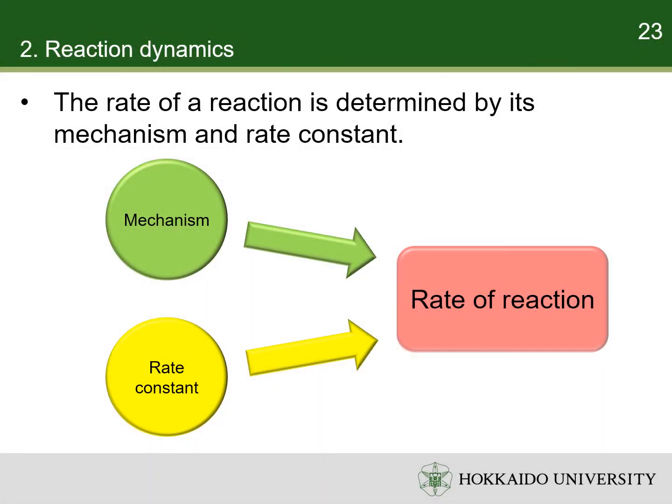The rate of a reaction is determined by its mechanism and rate constant. Thus, to change the rate of a reaction, the first way is to change the reaction mechanism using catalysts. We will discuss this topic in the next section. The second way is to change the rate constant by changing the temperature.